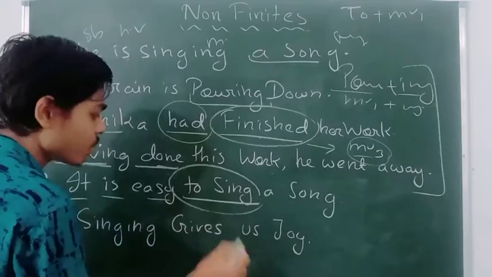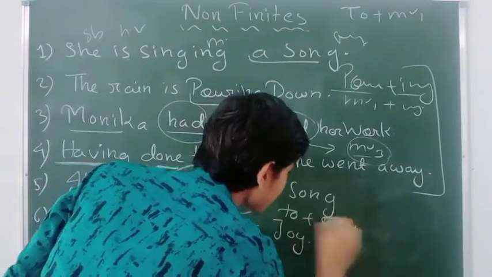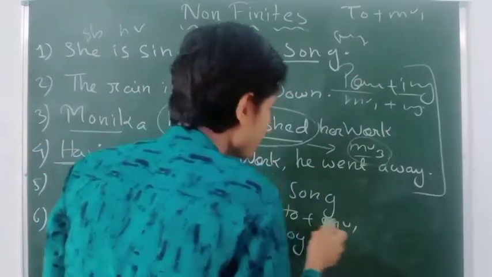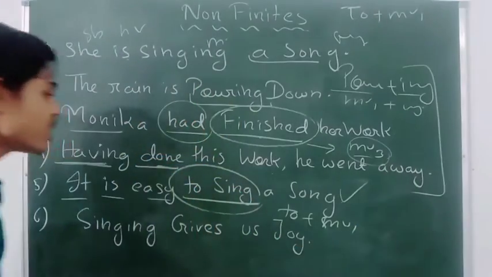So here what we are able to see is to plus the main verb's first form. That's why this is an example of a non-finite infinitive. So this is an example of an infinitive.